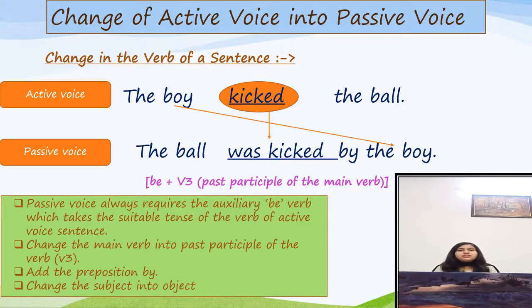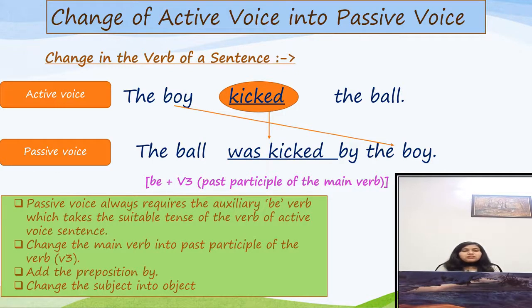And now we will see what changes we will do in the verb when we change the sentence from active voice to passive voice. So the passive voice of this sentence is the ball was kicked by the boy. So after changing the object into the subject, we always use the auxiliary be verb after the subject in the passive voice sentence.